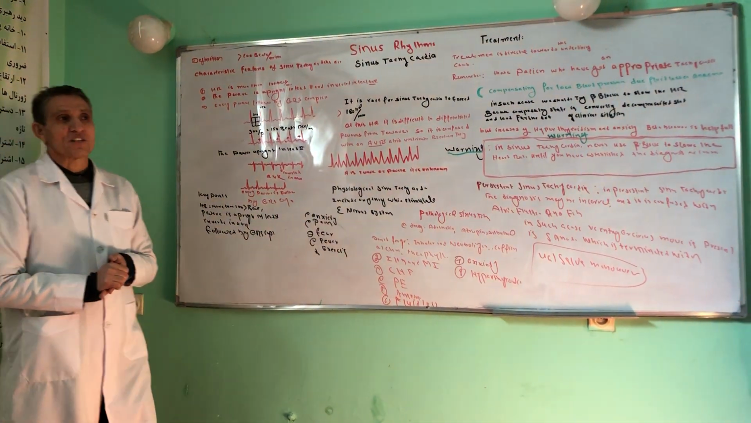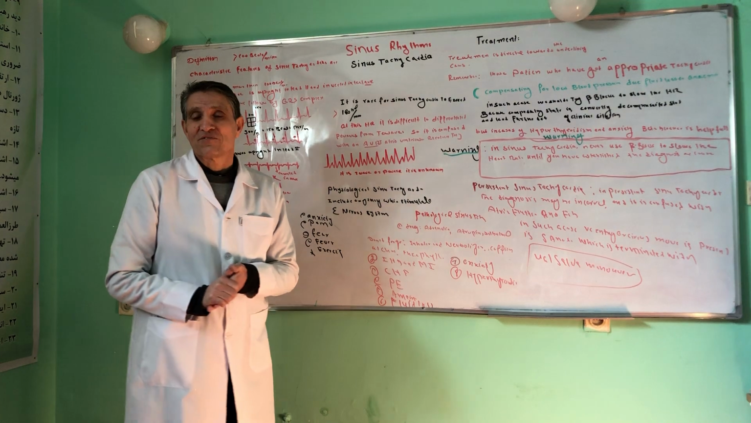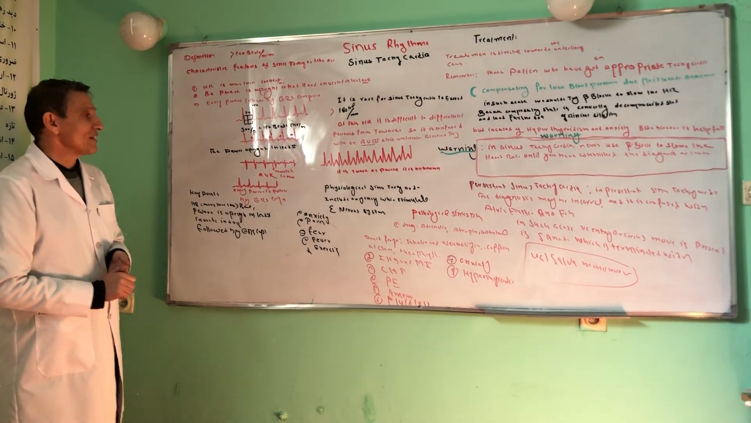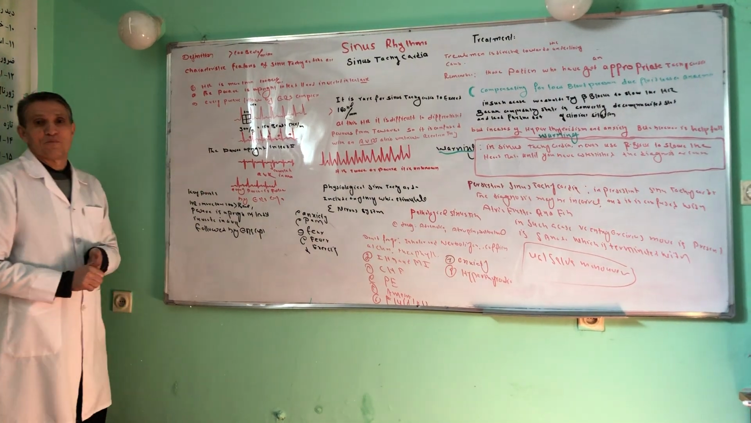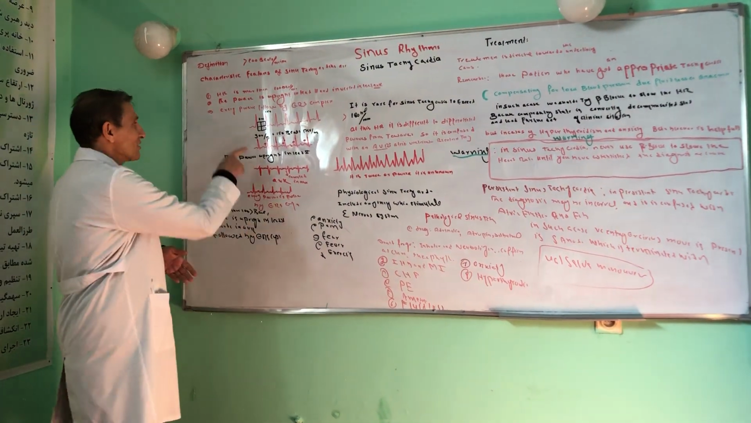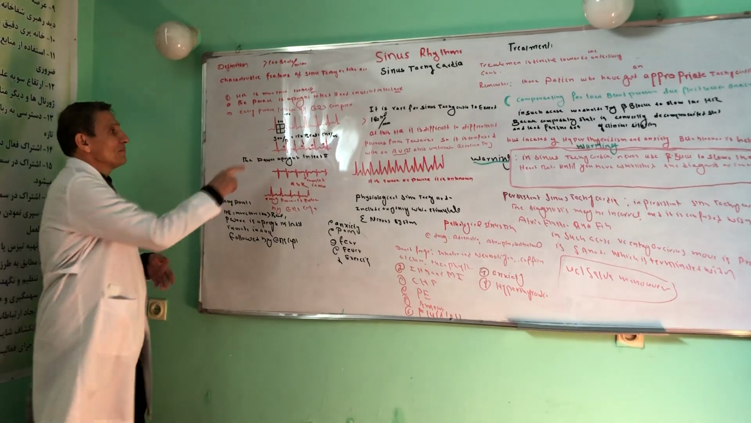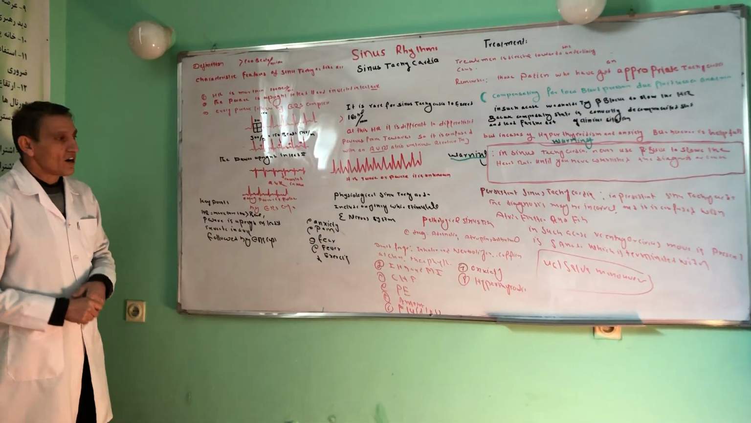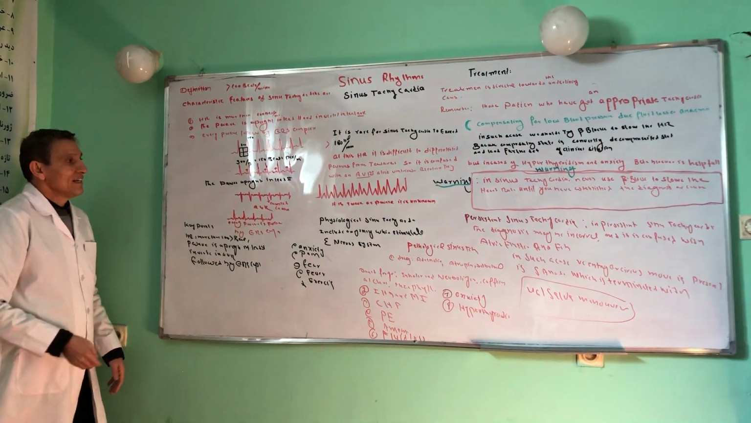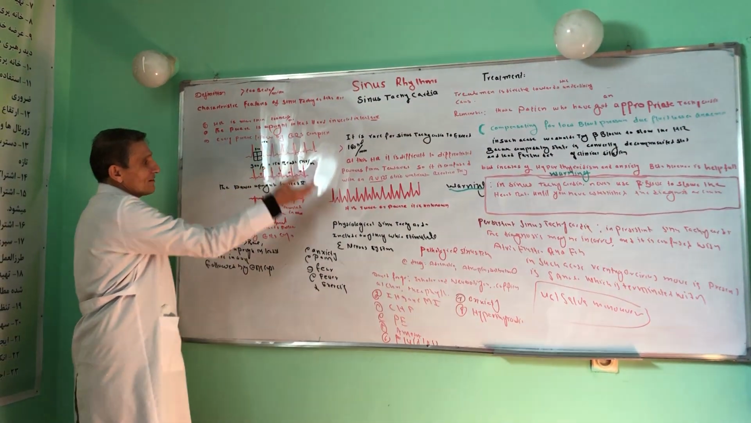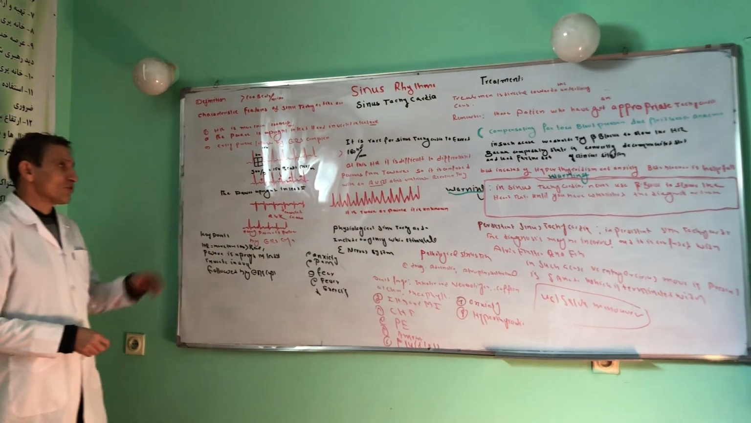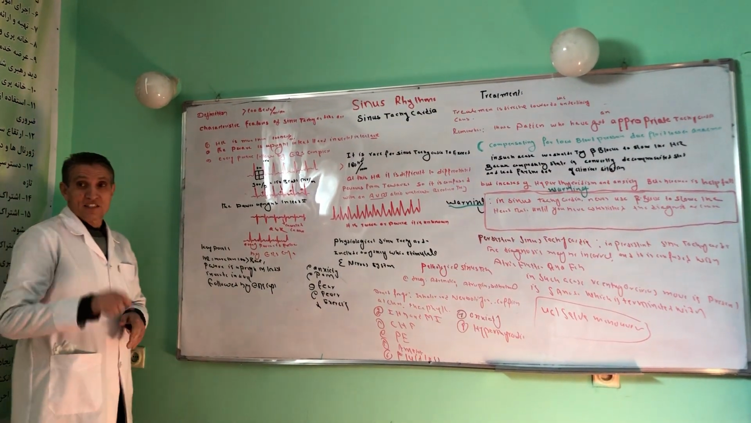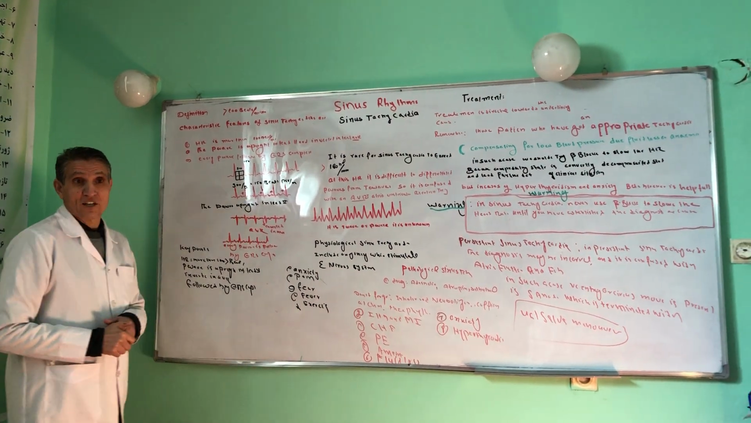The characteristic features of sinus tachycardia are three things. The first one is the heart rate is more than 100 beats per minute. For example, this is a sinus rhythm. Between two QRS complexes, we have two large squares. When we divide 300 by 2, it becomes 150 beats per minute. So sinus tachycardia is a sinus rhythm in which the heart rate becomes more than 100 beats per minute. This is a nice and good criterion for the definition.